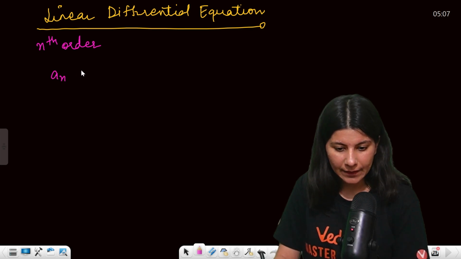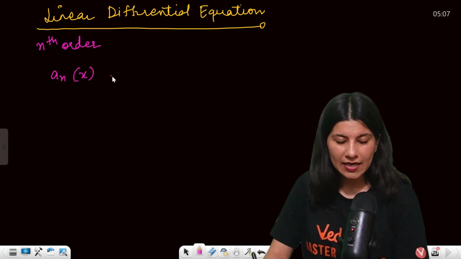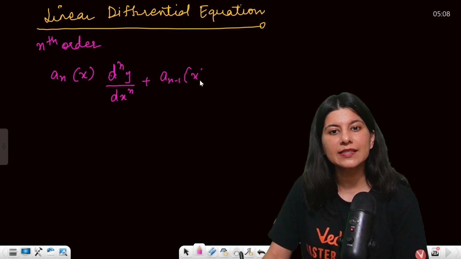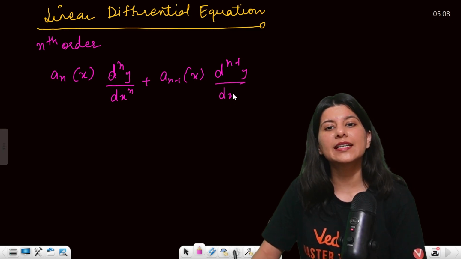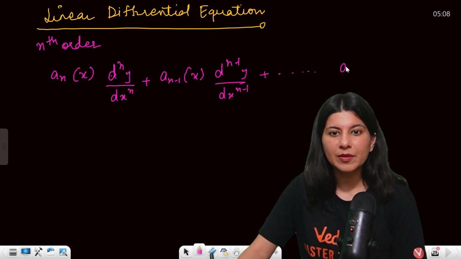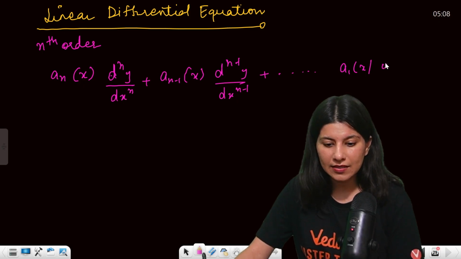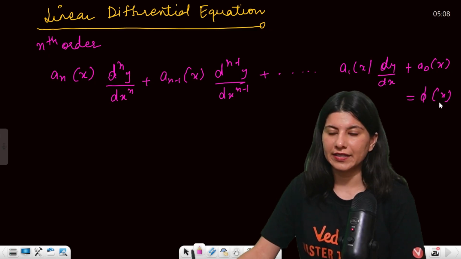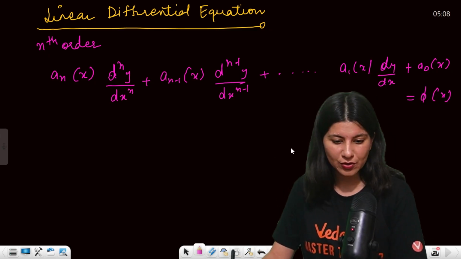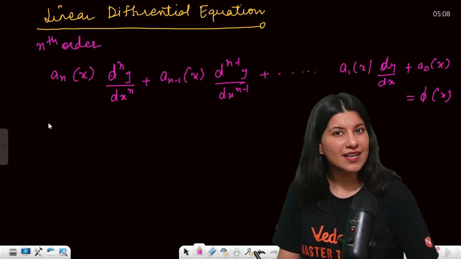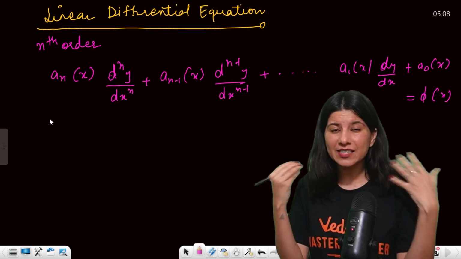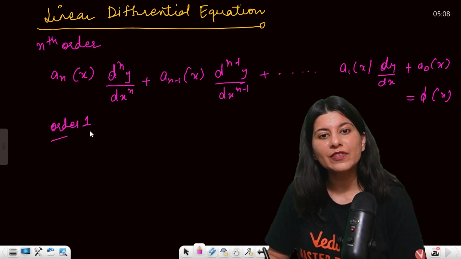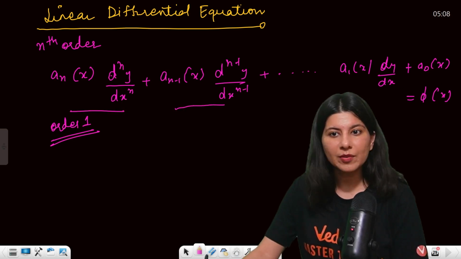An(x), function of x basically, d^n y upon dx^n, plus a_{n-1}(x) d^{n-1} y upon dx^{n-1}, and this will go all the way up to a1(x) dy by dx plus a naught(x) equals function of x. This is what your nth order differential equation will look like. Okay, but in our syllabus, the good news is we have a very simple linear differential equation. So it is of order 1.